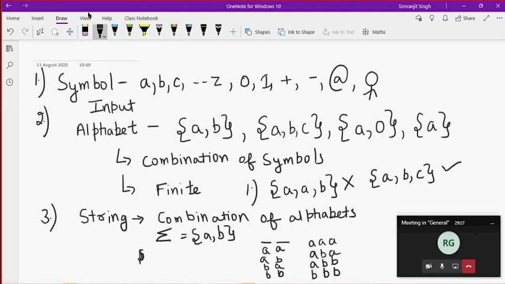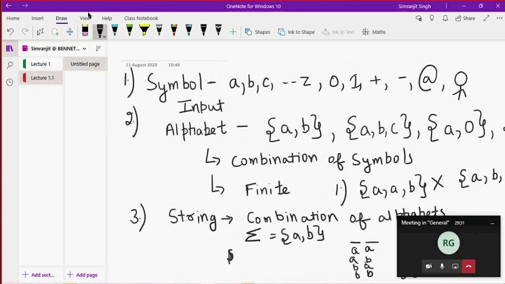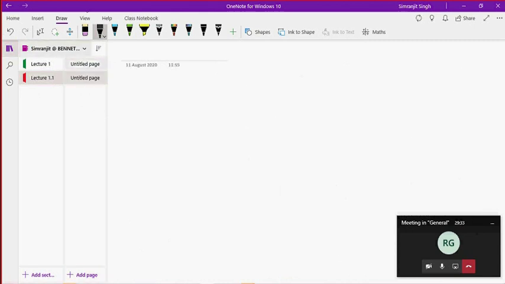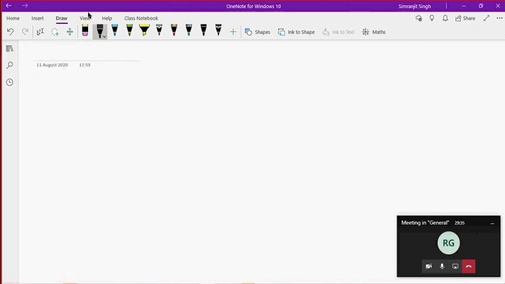Just to keep fresh what we have studied till right now. The first thing that we have studied is a symbol. A symbol can be anything; it depends upon the user who wants to define it. The combination of these symbols is called an alphabet.